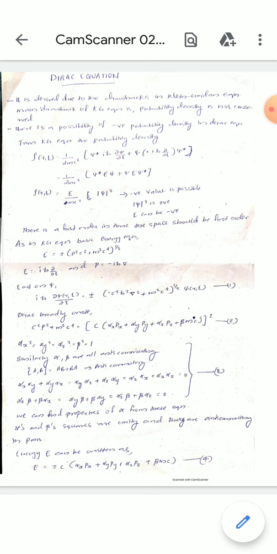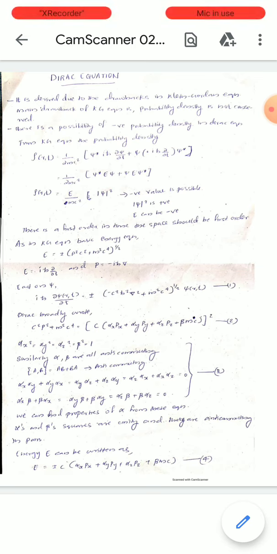When the wave equation is of first order in time, it must be first order in space coordinates too. Then again, as in the Klein-Gordon equation, the basic energy equation can be written as E equal to plus or minus (p square c square plus m square c raised to 4) whole raised to half. In this equation, E and p can be replaced as E equal to iħ ∂/∂t and p equal to minus iħ del.